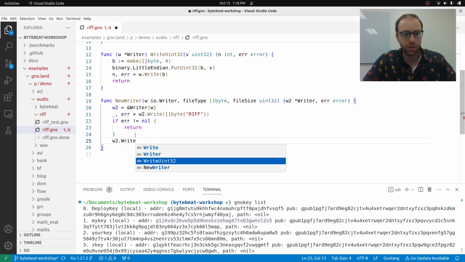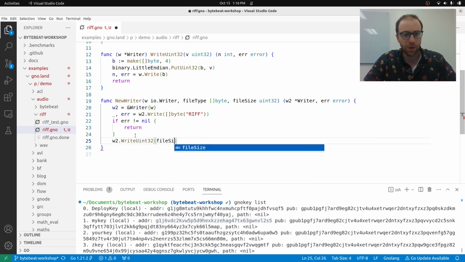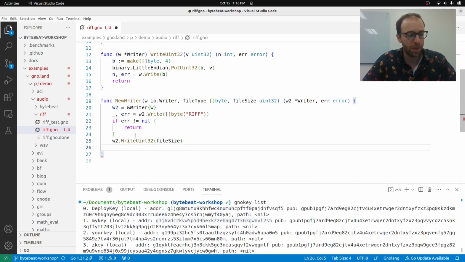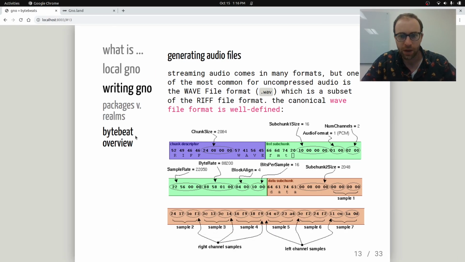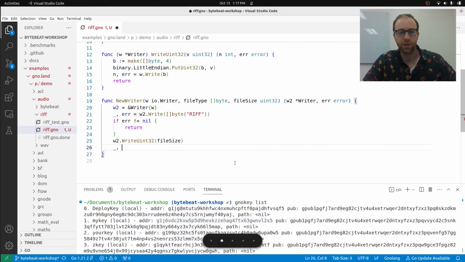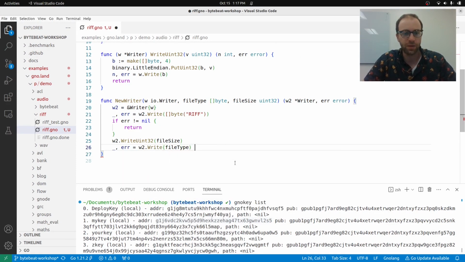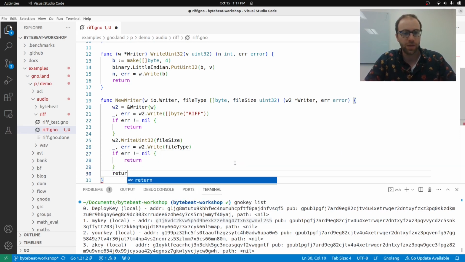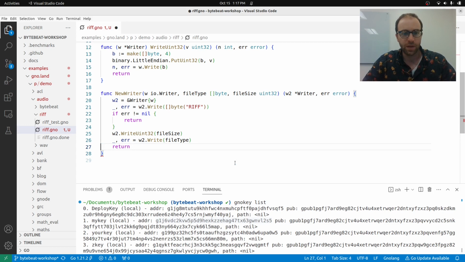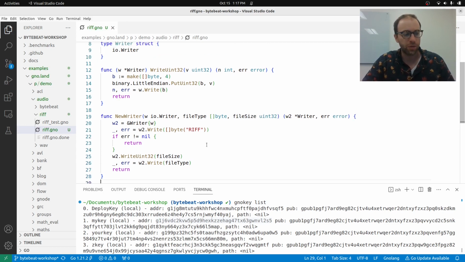So then we can easily write w2.writeUint32, and we'll write that file size there. And then we're going to write the file size and then the file type here. It should be WAVE, but this is agnostic to what it actually is. So whatever the file type is that's sent to us, we'll write in, because RIFF is just a superset of WAVE. It doesn't necessarily have to be a WAVE. So there we go. Now we have a new writer.